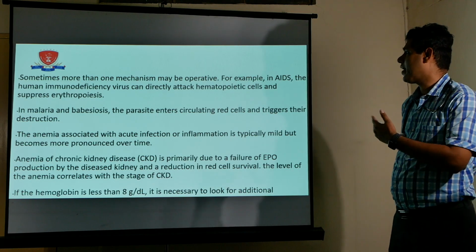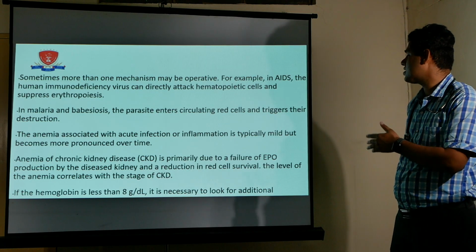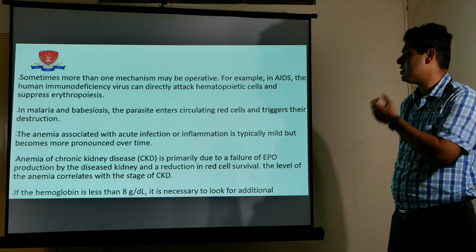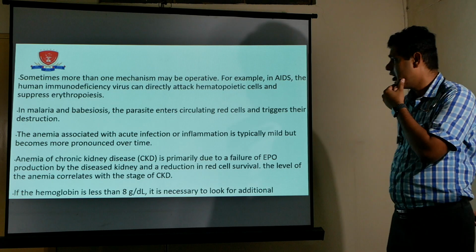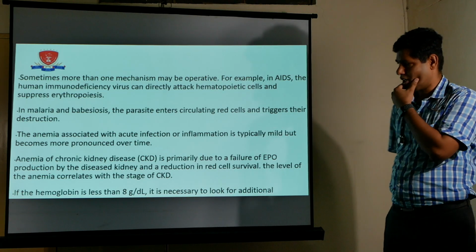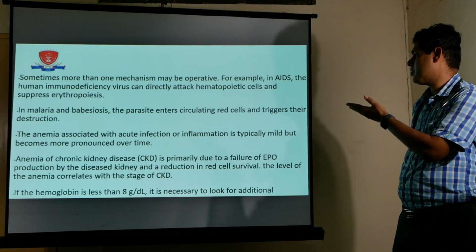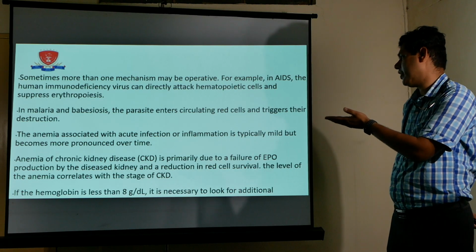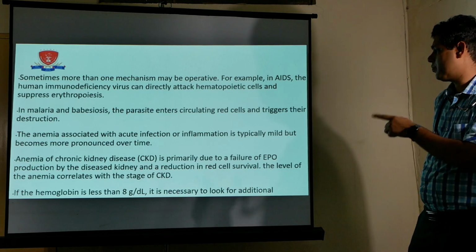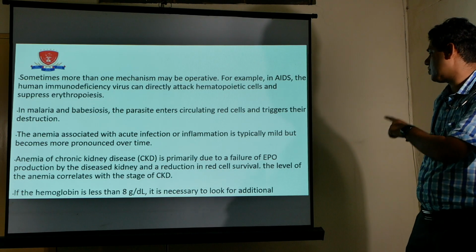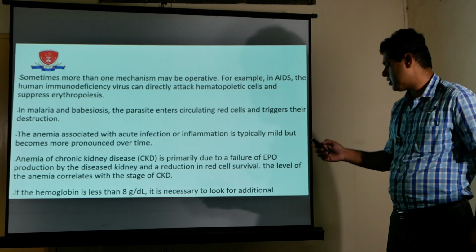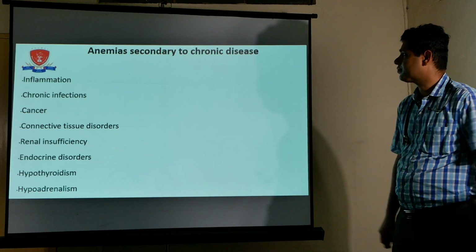Sometimes more than one mechanism may be present. For example, in AIDS, the human immunodeficiency virus can directly attack the hematopoietic cells and suppress erythropoiesis. In chronic malaria and babesiosis, the parasite enters circulation and triggers destruction. Another is anemia associated with acute infection or inflammation, which is typically mild. So anemia of chronic disease is primarily due to failure of erythropoietin production by the diseased kidney and reduction of red cell survival, and the level of this anemia correlates with the stage of CKD. So, this is very important.